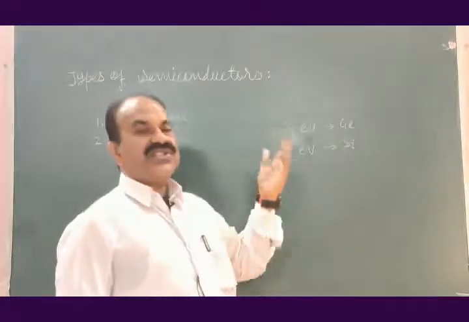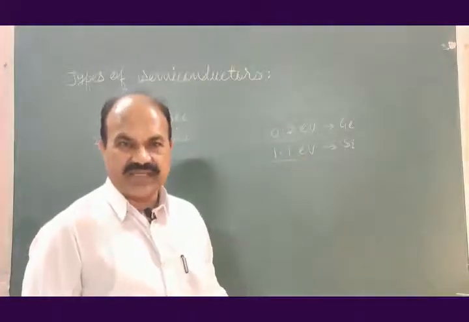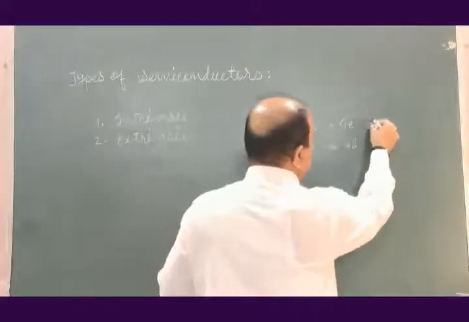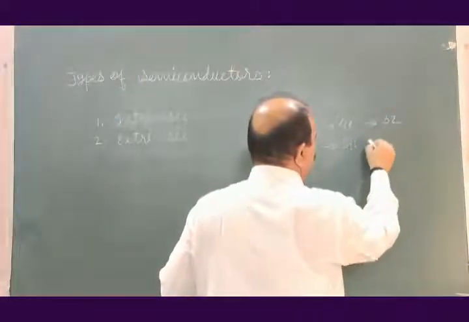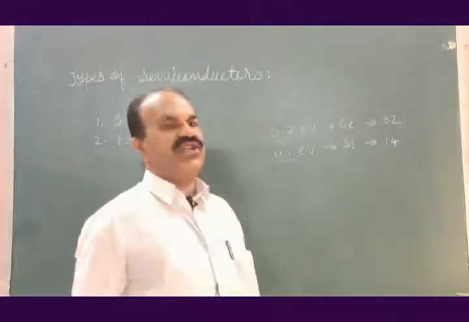Let us see what the nature of the covalent bond is in case of intrinsic semiconductors. The atomic number of germanium is 32 and that of silicon is 14.